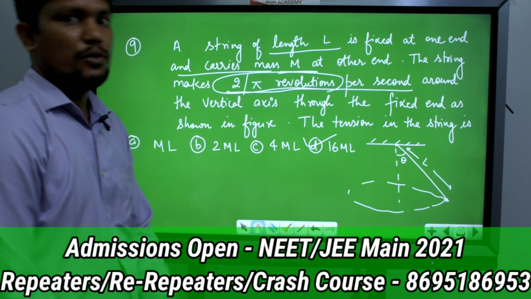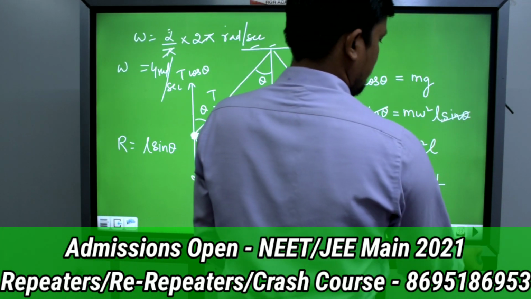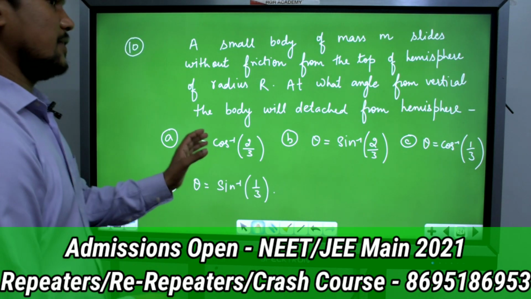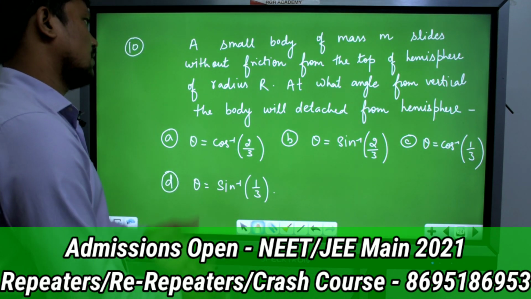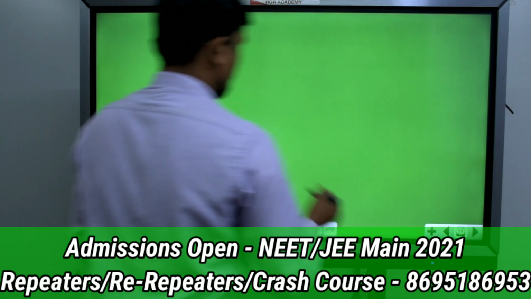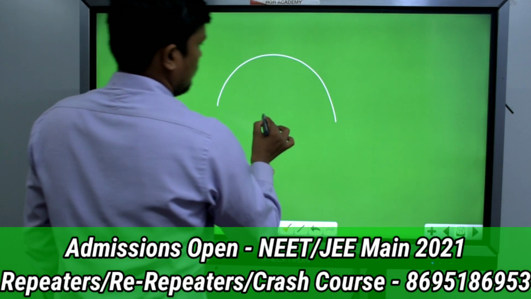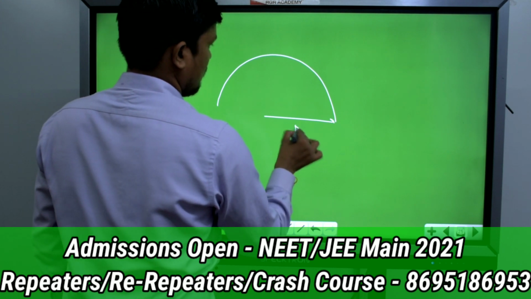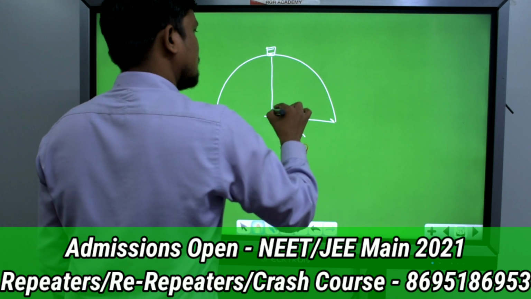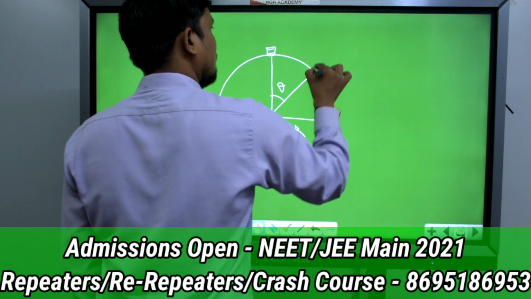Okay, now we will move on to the last question, question number 10. A small body of mass m slides without friction from the top of a hemisphere of radius r. At what angle from the vertical will the body detach from the sphere? You consider this is a hemisphere of radius r, a body sliding down from the top of the hemisphere like this. We will consider that at some angle theta from the vertical it will detach.